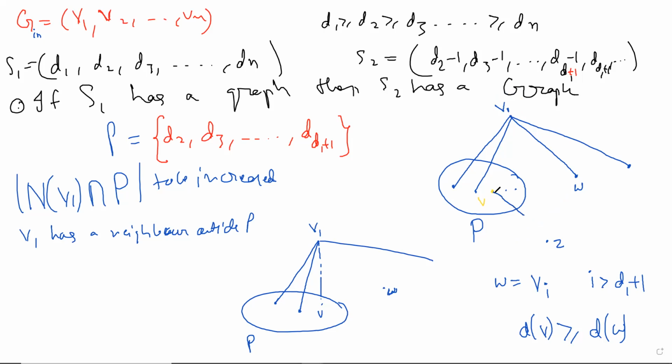Maybe it's safe to draw it like this only. This must happen. There is a vertex such that it is a neighbor of V, but it is not a neighbor of W. Okay, it's not a neighbor of W. And now can you tell me what we should do so that we come to the second picture?